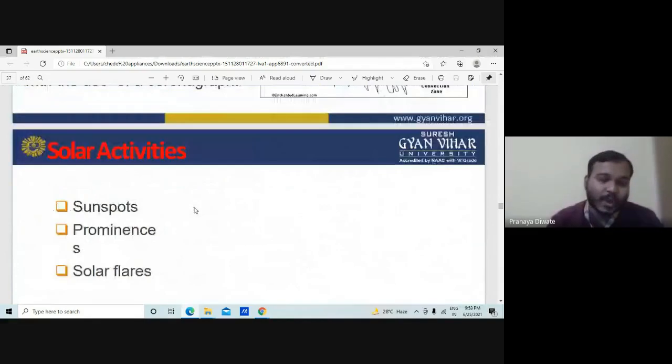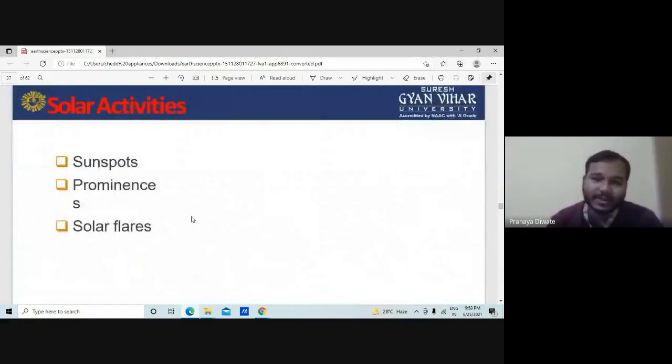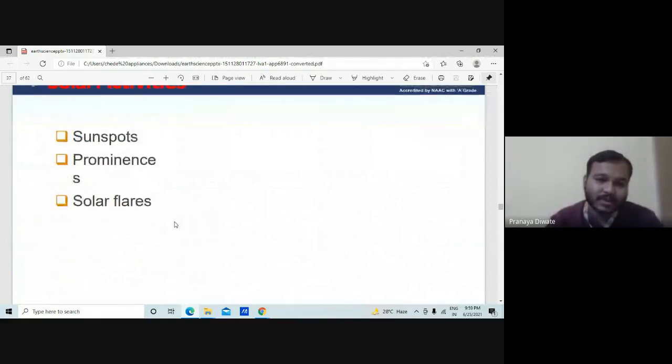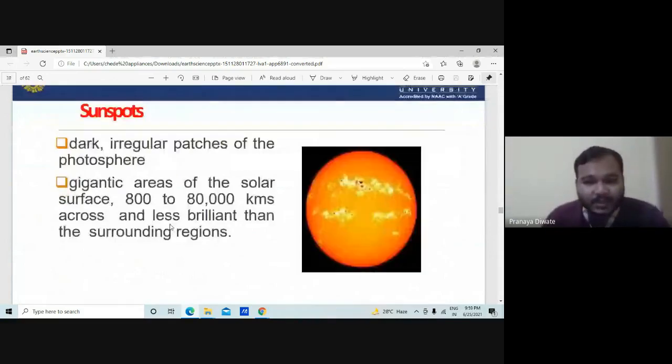We have different kinds of solar activity, like sunspots, prominences, and solar flares. What is a sunspot? A sunspot is nothing but dark irregular patches of the photosphere.